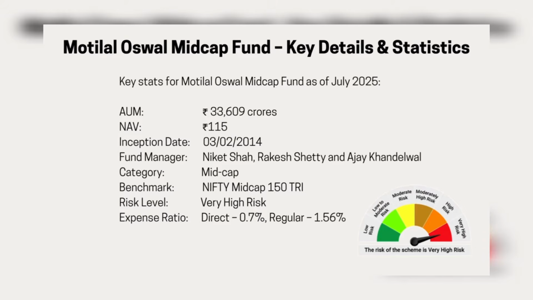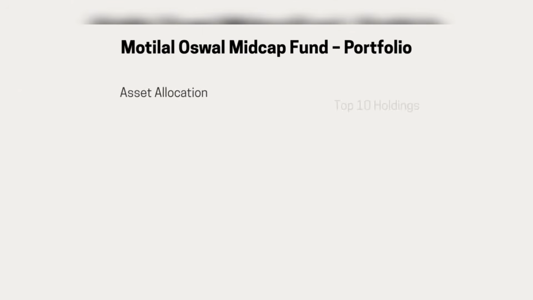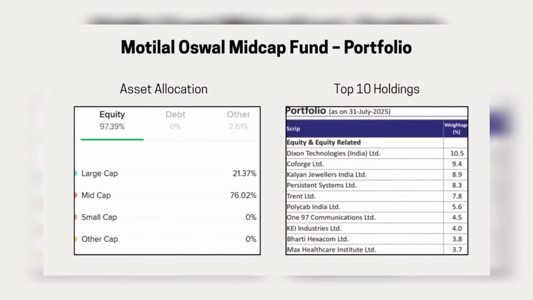Now let's have a look at the portfolio and holdings, how the fund has done its asset allocation, etc. Here's the portfolio breakdown of this fund for the last quarter. So top 10 holdings, as you can see, a couple of companies in the top 10 listing. Sector allocation, you can see financial 32%, IT 18%, and so on. This allocation influences risk and growth potential, as we know.